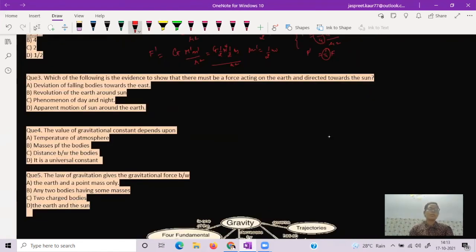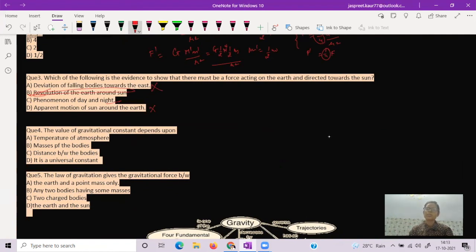The next question is: which of the following is evidence that there must be a force acting on the earth directed toward the sun? The deviation of a freely falling body toward the earth? No. The revolution of the earth around the sun, the phenomenon of day and night, the apparent motion of the sun around the earth? No. The revolution of the earth around the sun is our answer.